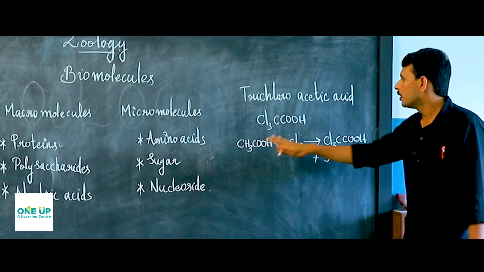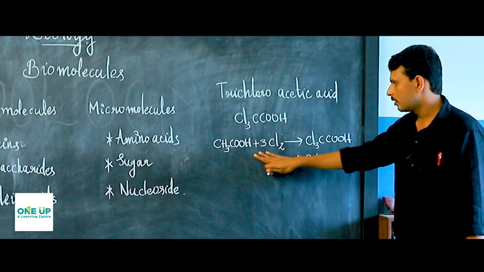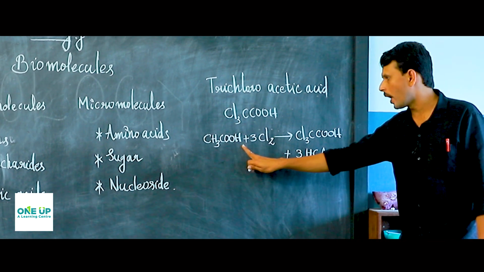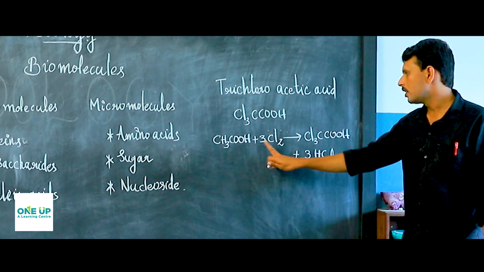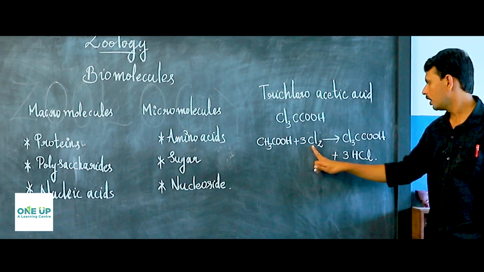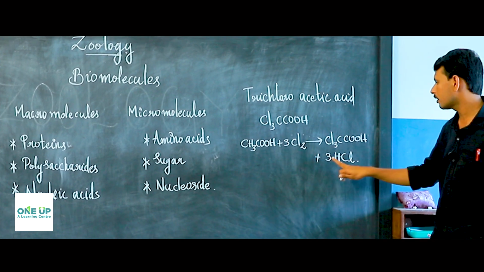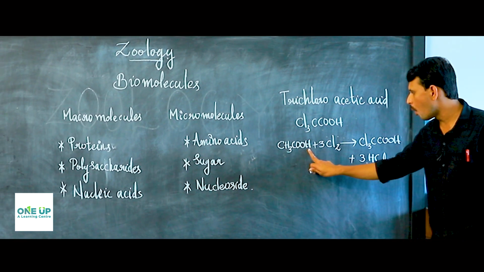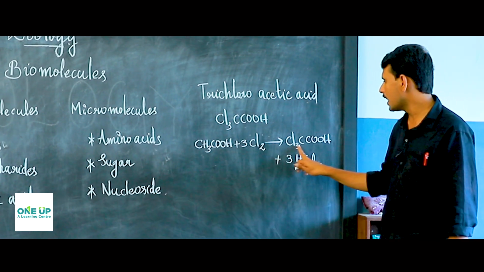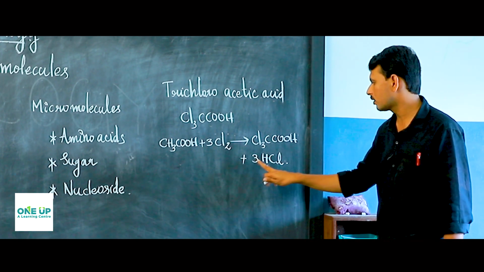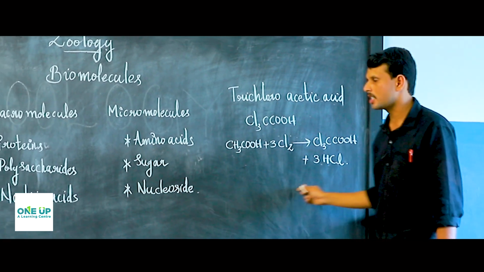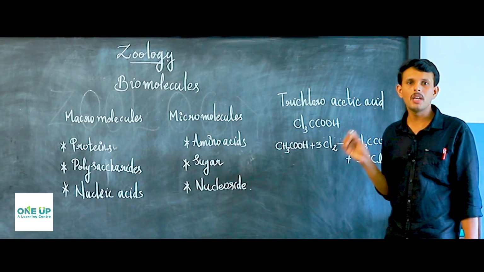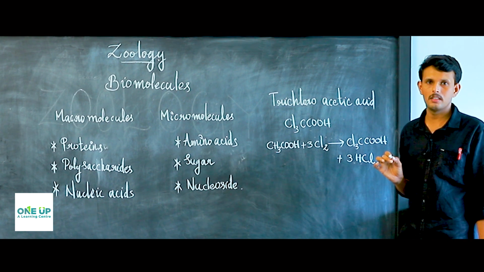Now, trichloroacetic acid is formed by the following reaction: acetic acid CH3COOH, on combining with Cl2 chlorine gas, gives trichloroacetic acid and hydrogen chloride gas. The equation is CH3COOH plus 3Cl2 gives Cl3CCOOH plus 3HCl. This is the process of synthesis of trichloroacetic acid. Why are we using trichloroacetic acid? Because it is an excellent solvent.